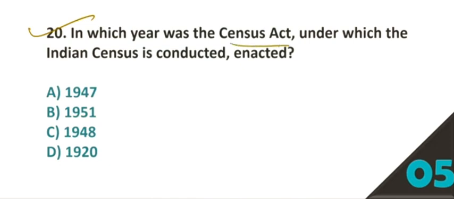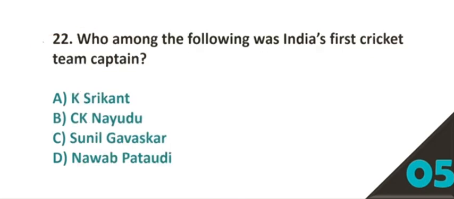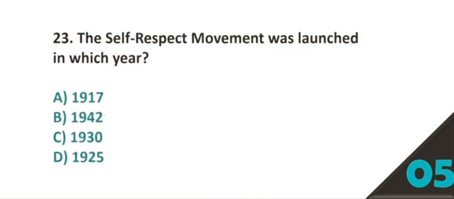20. In which year was the Census Act under which Indian census is conducted enacted? Option number C is the correct answer, 1948. 21. Which of the following is a tool of monetary policy? Option number B, repo rate. 22. Who among the following was India's first cricket team captain? Option number B, C.K. Naidu.